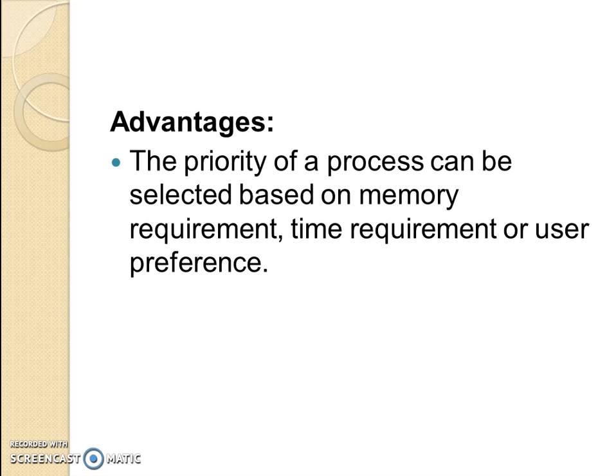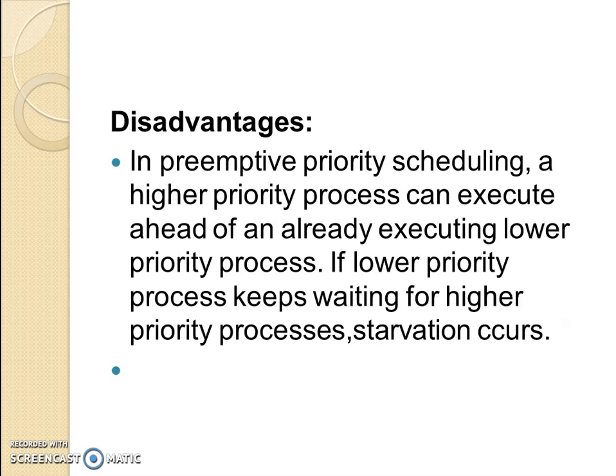The advantage of priority is that any process can be selected based on the memory requirement, time requirement, or user preference. So we assign the priority based on any of these three criteria and choose that process to be executed first. Now the disadvantage, in preemptive priority scheduling, is that a higher priority process will always execute first. So if a lower priority process keeps waiting for a higher priority one, then starvation occurs.